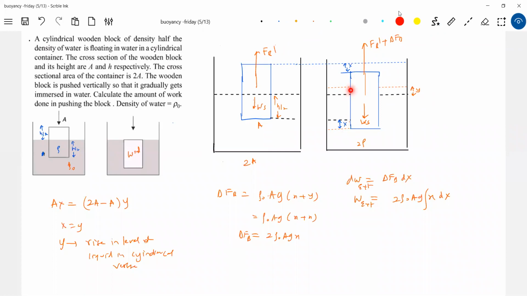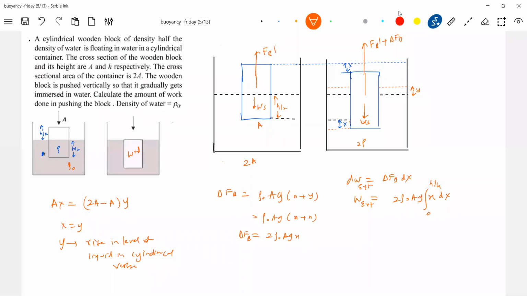So if I push the cylinder by h by 4, the h by 2 length will get immersed, because if you push the cylinder by X, the liquid will rise by X. To get fully immersed, h by 2 length should get into the liquid. Then how much should I push? Only h by 4, the displacement. So this should not be 0 to h by 2. This should be 0 to h by 4.